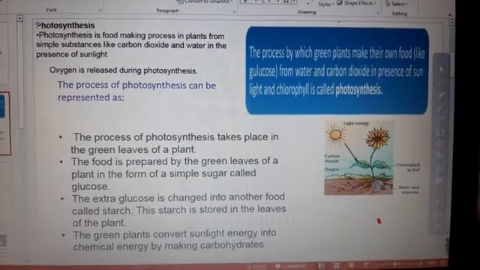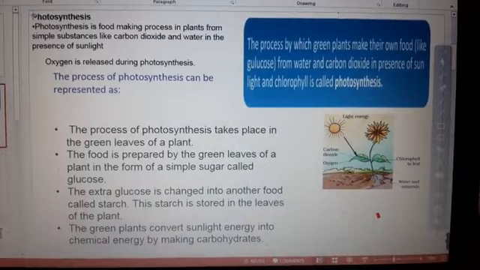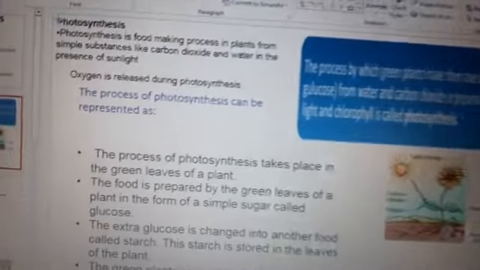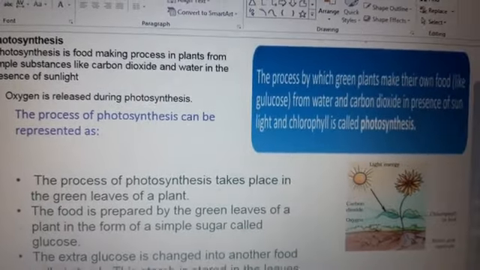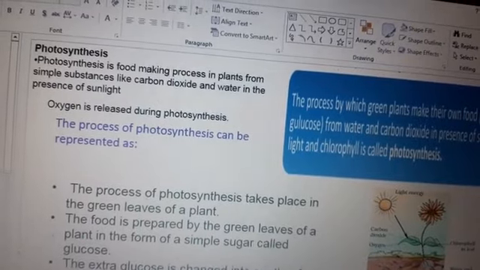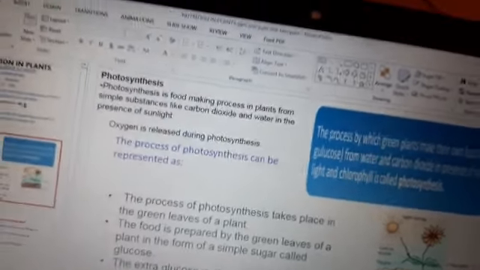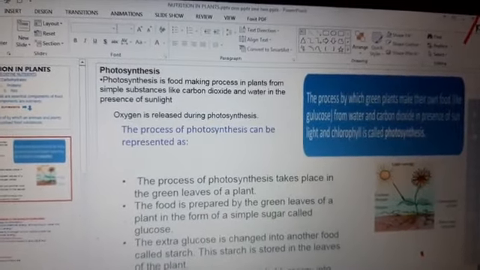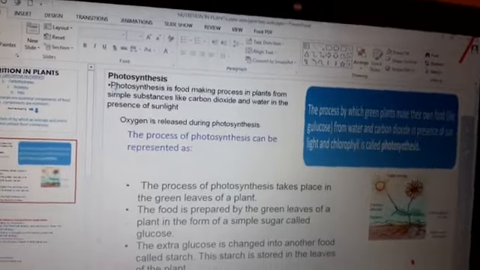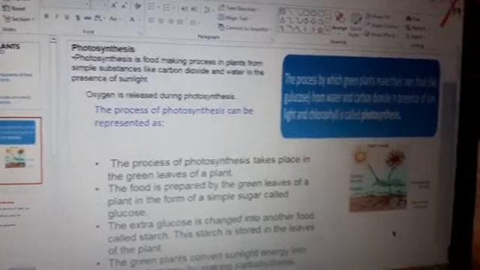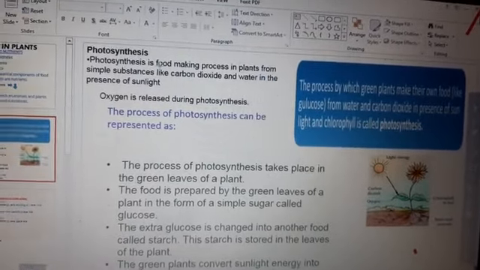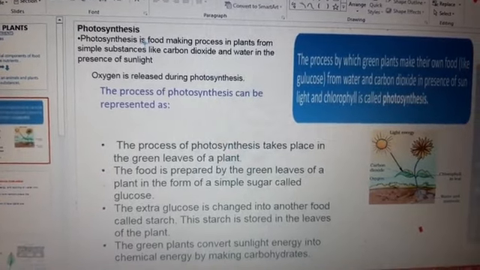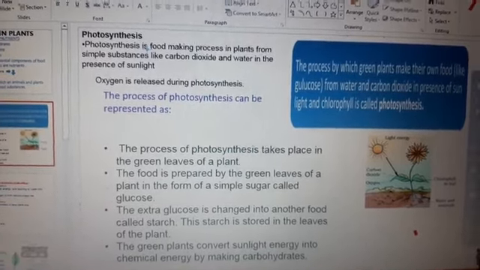We will come up to the topic and discuss photosynthesis. Do you know, children, photosynthesis is a food making process in plants. Photosynthesis is a food making process in plants from simple substances like carbon dioxide and water in the presence of sunlight.